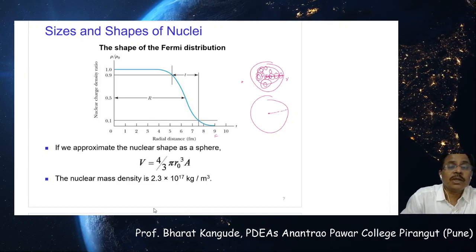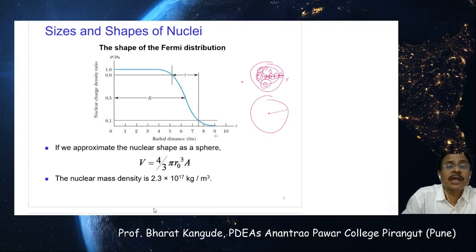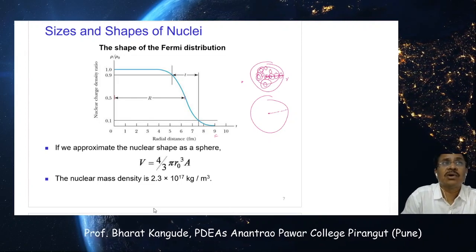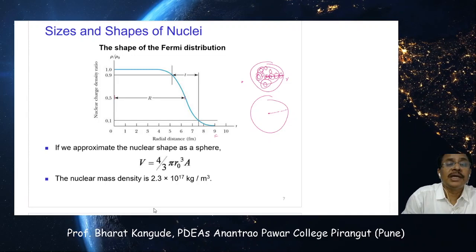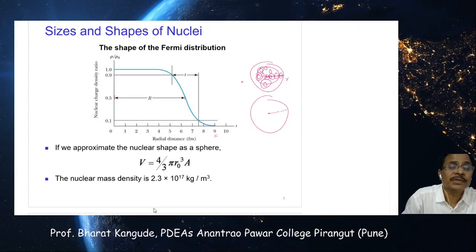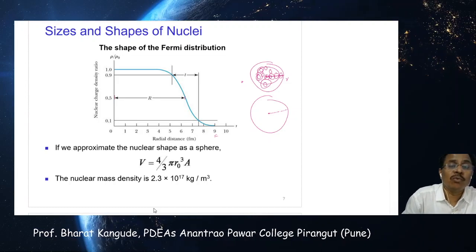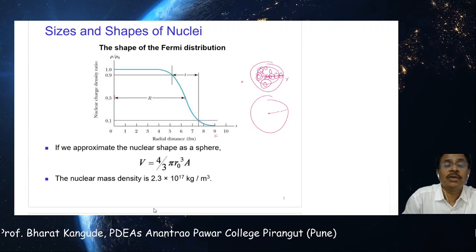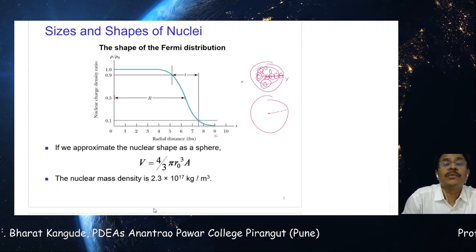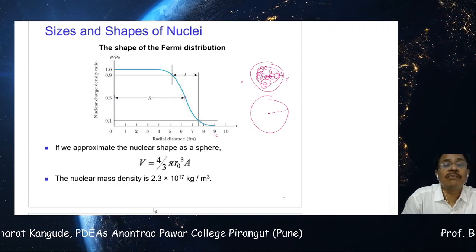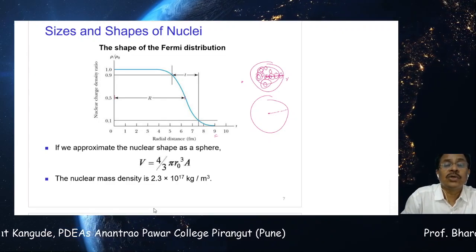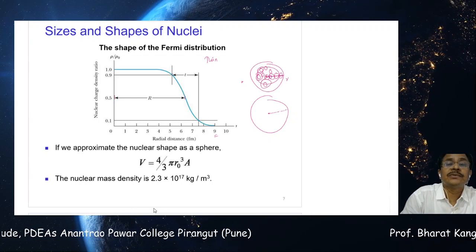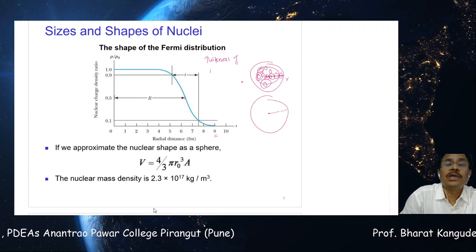Out of that, we select this point. Whatever measurements we have done, we have measured this R. So this is the average radius or size of that nucleus, where its nuclear charge density gets reduced to half of its maximum value, that is 1. So from 1 to 0.5, this is said to be the nuclear radius of the nucleus. And this small t, from this point to this point, where the nuclear charge density goes from 0.9 to almost 0.1, this region is called the thickness of the nuclear surface.